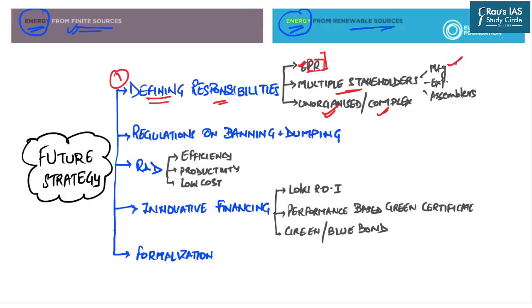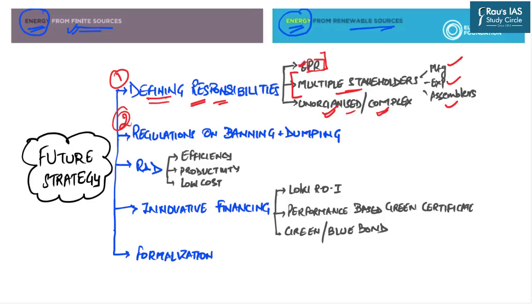We have manufacturers, we have exporters, we have importers, we have assemblers, we have rag pickers. So there are multiple stakeholders involved in our waste management ecosystem, and that too complex and unorganized in nature. So this article says that first of all, the government must come up with clear rules and regulations in order to define the responsibilities of all these stakeholders.